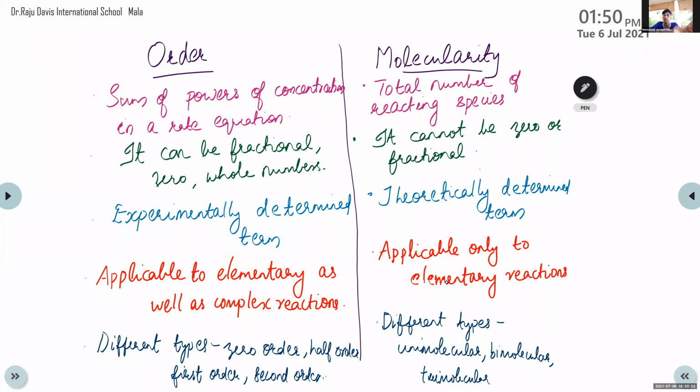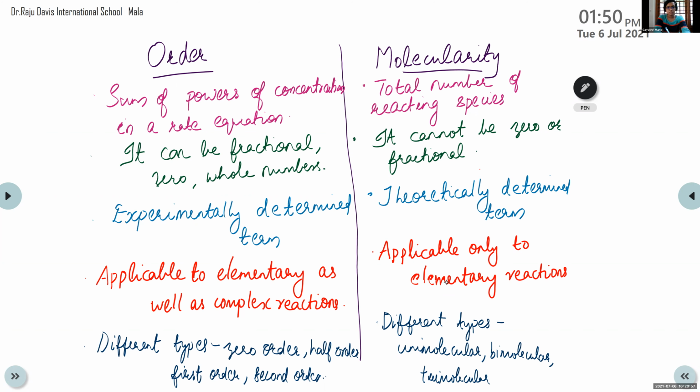Okay, then Sania, can you hear me? Yes, ma'am. Third one. Order is an experimentally determined term. Molecularity is a theoretically determined term. Okay. Then Gayatri, next point. Order is applicable to elementary as well as complex reactions. Okay. And molecularity is applicable only to elementary reactions.